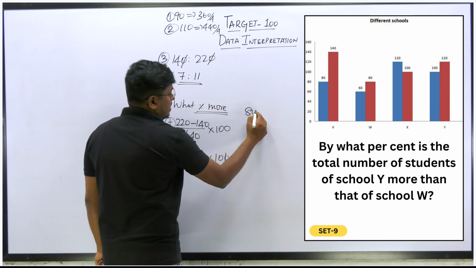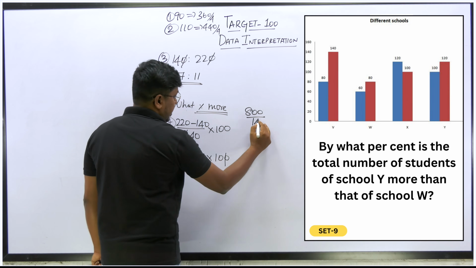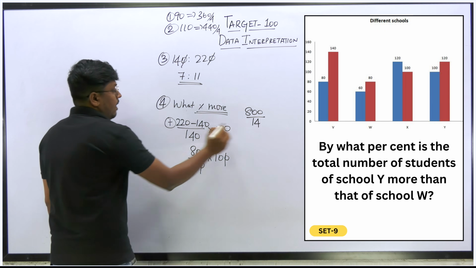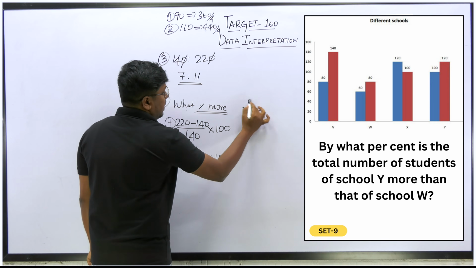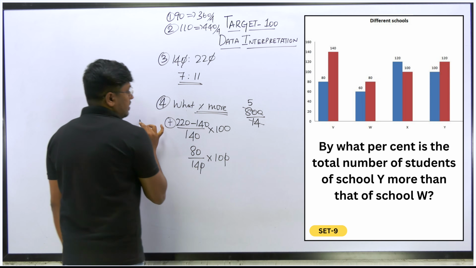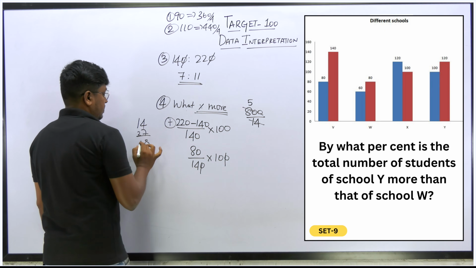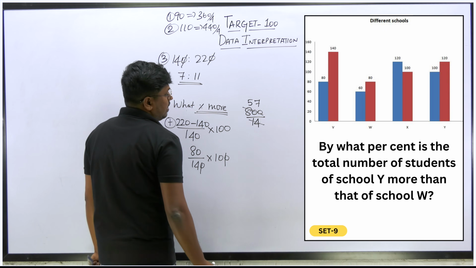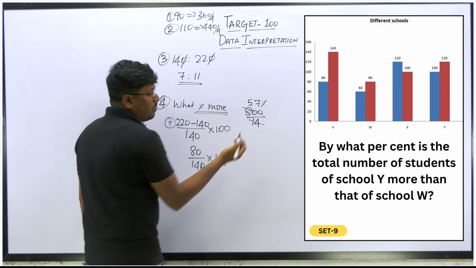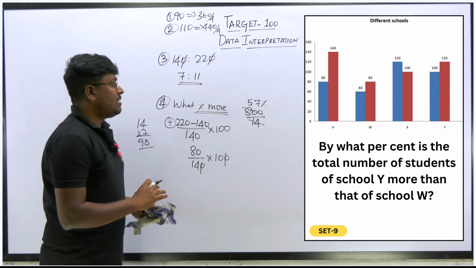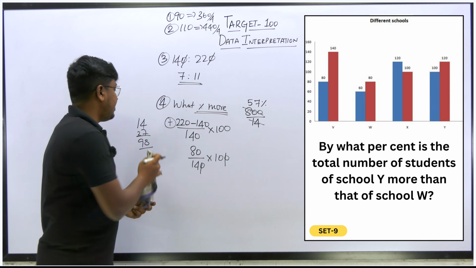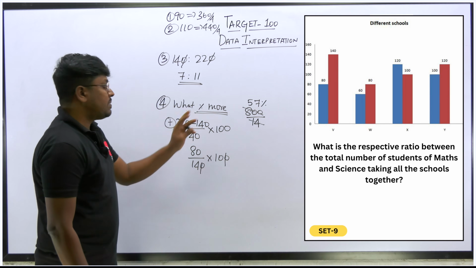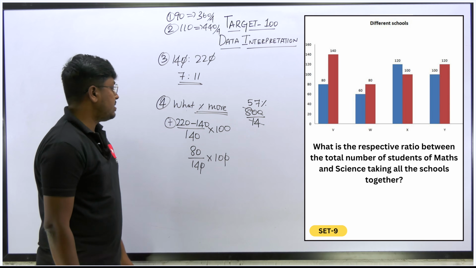So again 800. So 800 divided by 14. 5 times 70, so 100. It's not an approximate value because we are getting it in terms of some decimal point. So we can stop here and we can say the answer will be 57%, right? So 57% approximately. Based upon the options, we can say this will be the answer. Got it? So next question.